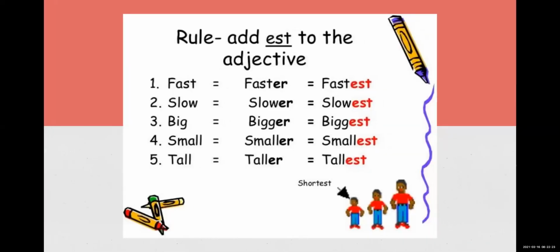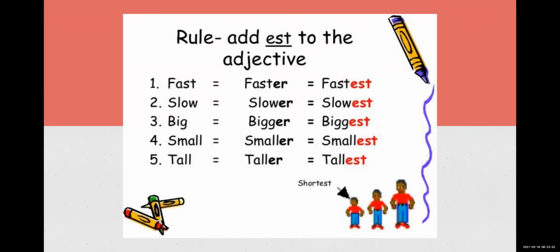Let's see it over here also. Like earlier, we have seen the ER formula; now see what happens in the superlative part. You can see the first line: fast, slow, big, small, tall. Just take it as the positive part. There are three rows here, and the first row goes for the positive degree.